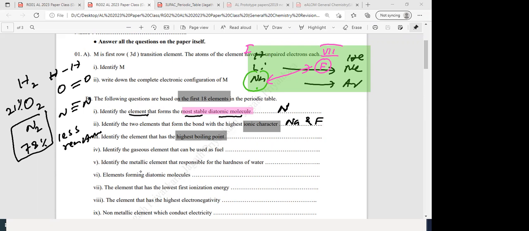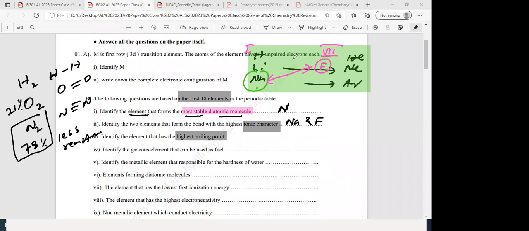Chamaya put KCl for the previous one. So did you understand why it is not KCl? You can't take that because they are asking the first 18 elements. Potassium is 19. Did you get it? Potassium, atomic number 19, is the 19th element. They are asking the first 18. See the tricky question. And you who put sodium fluoride? Okay, correct. Dulushan gave lithium chloride. Lithium you can't take because you have to get the highest electronegativity difference. Down the group electronegativity decreases. Group 7 top and group 1 bottom, then the highest ionic character.